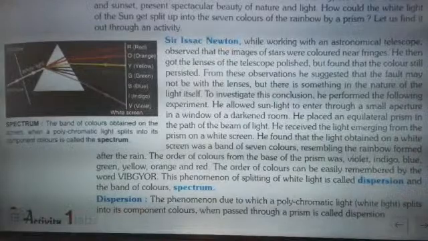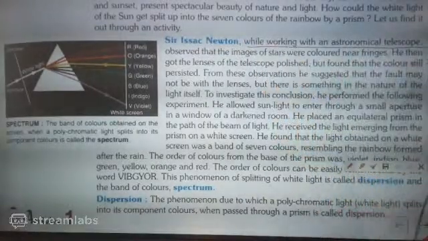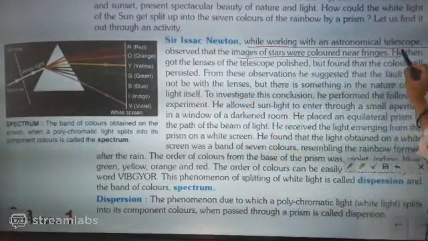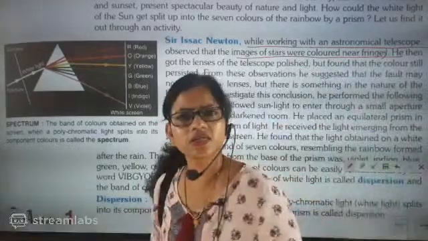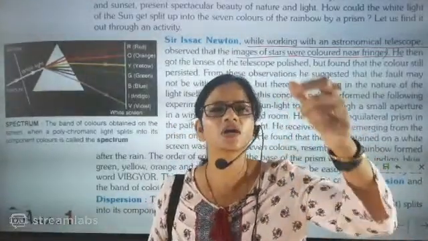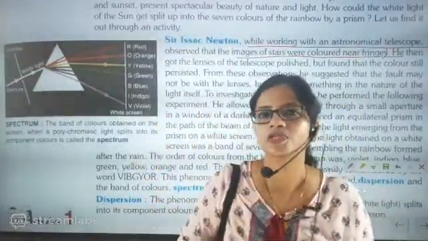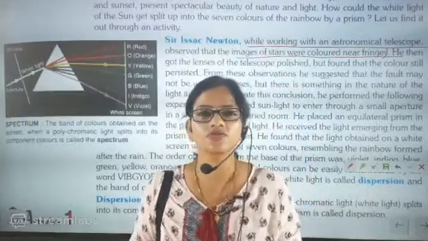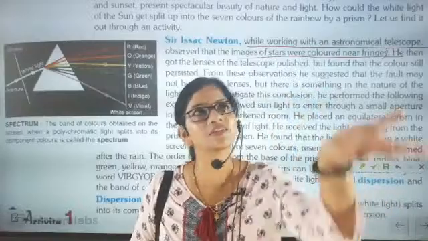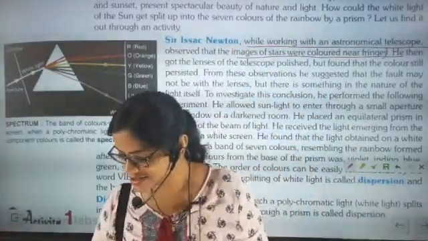But here we have to understand that Sir Isaac Newton, while working with an astronomical telescope, observed that the images of stars were colored near the fringes. At the edges you will see some colors. Have you seen the twinkling of stars at night? Or maybe you don't see the twinkling, as the star is very far. If your eyesight is good, or like me with spectacles, I only see the sky stars with no dancing and all.